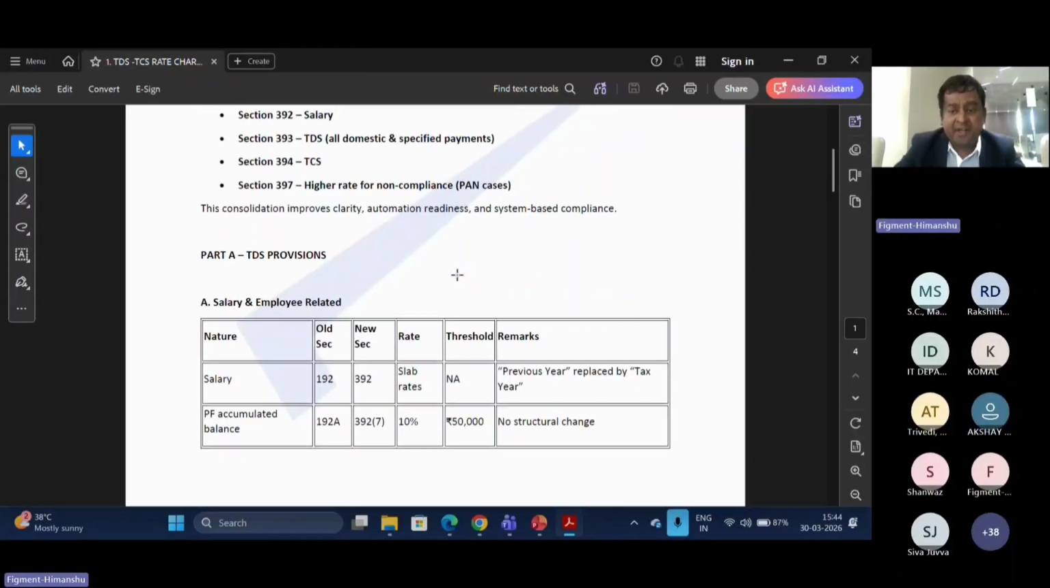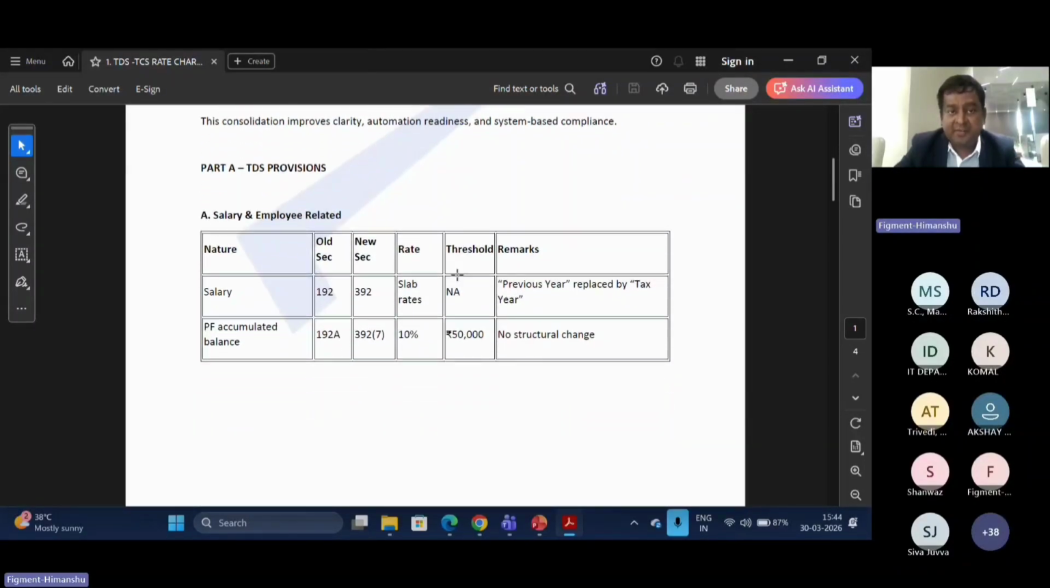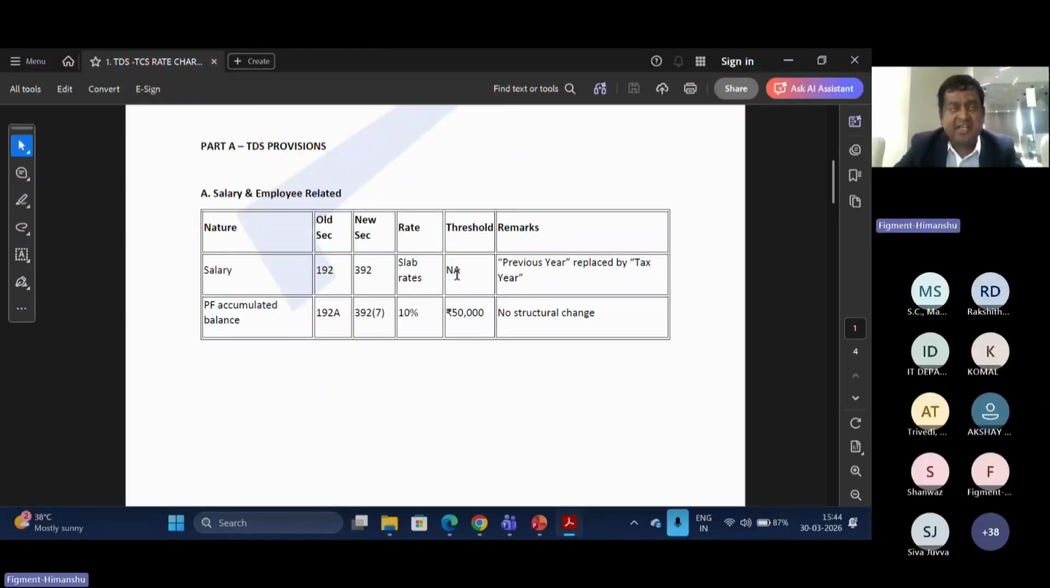Here is one more important concept that has been brought under the new Income Tax Act. Assessment year and financial year have all been combined into a single thing, that is the tax year. Right now there is no assessment year, no financial year, there is only the concept of the tax year. So the previous year is replaced by the tax year.